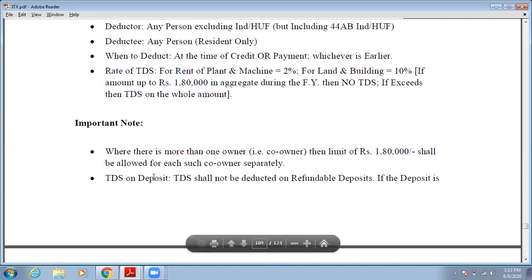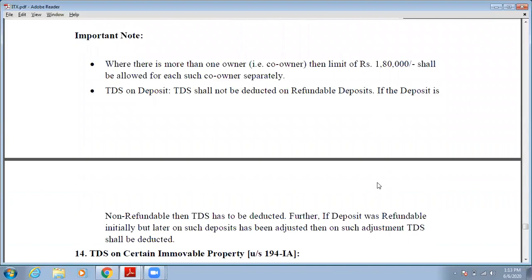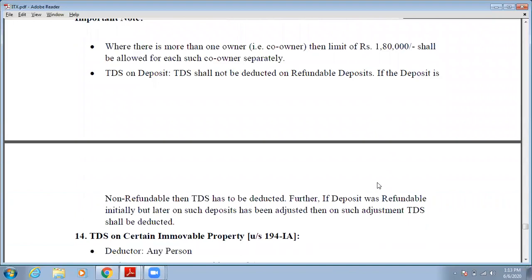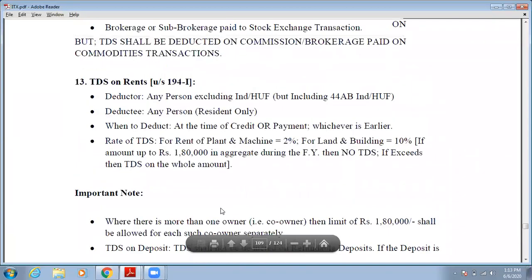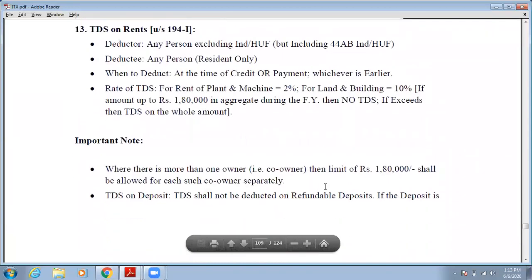Okay, TDS on deposit. TDS shall not be deducted on refundable deposits. If deposits are non-refundable, TDS has to be deducted. Further, if deposits are refundable, what does it say? This is talking about the deposit. This topic is not relevant to this provision, but फिर भी इस टॉपिक को इसके साथ ही हमको ज्वाइन करके पढ़ने के लिए बोला गया. तो नो इश्यूज, हम पढ़ लेंगे इसको.